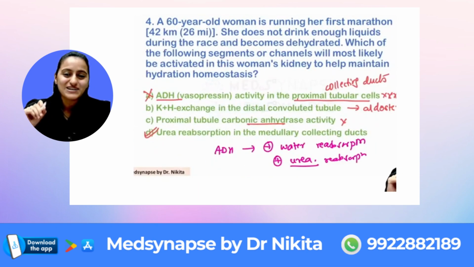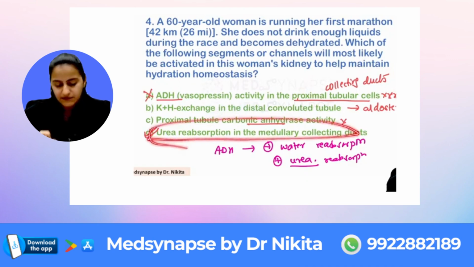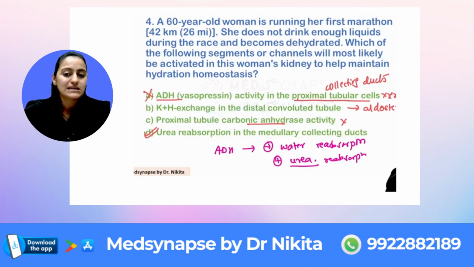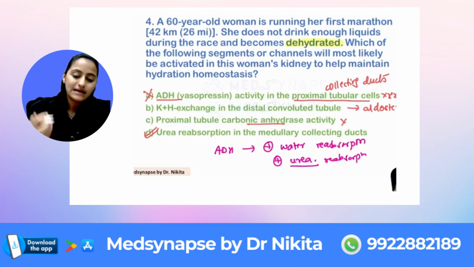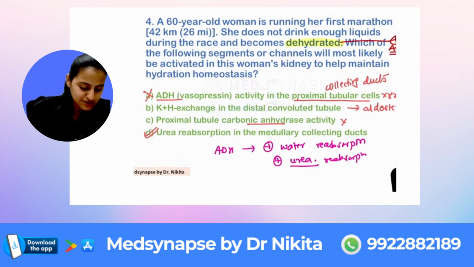Do not jump to the answer and make silly mistakes, and then post exam say that I marked it correctly, I don't know why it turned out wrong. You have to read the option carefully. This is not the proximal tubular cells, it is the collecting ducts. So the answer here will be urea reabsorption in the medullary collecting ducts. Because this female is dehydrated, the blood volume is getting low. That is why ADH will be stimulated. Whenever there is dehydration, the ADH will be stimulated.